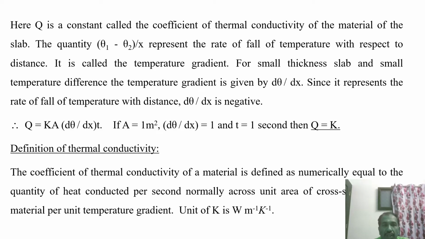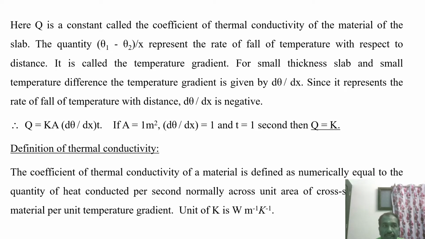Here, K is called the coefficient of thermal conductivity of the material of the slab. After that we can define the quantity, but Q is nothing but the total energy gained by the system from place 1 to 2. The quantity (theta 1 minus theta 2) by x represents the rate of fall of temperature with respect to the distance, that is called the temperature gradient.